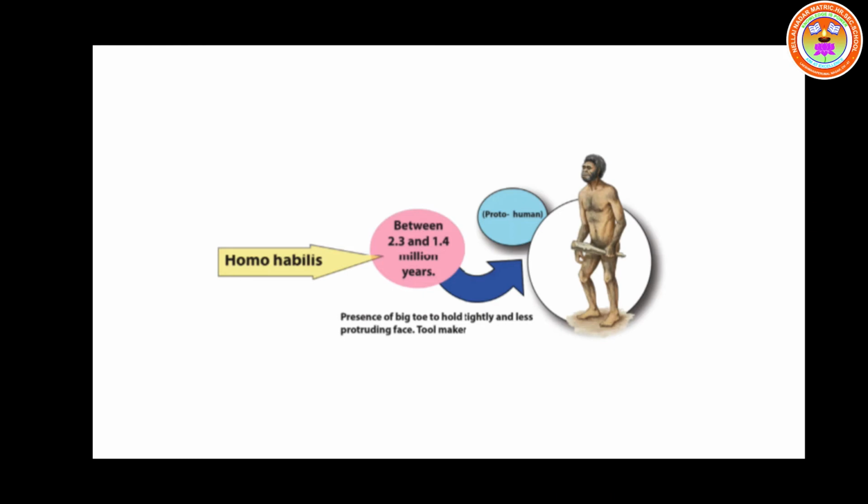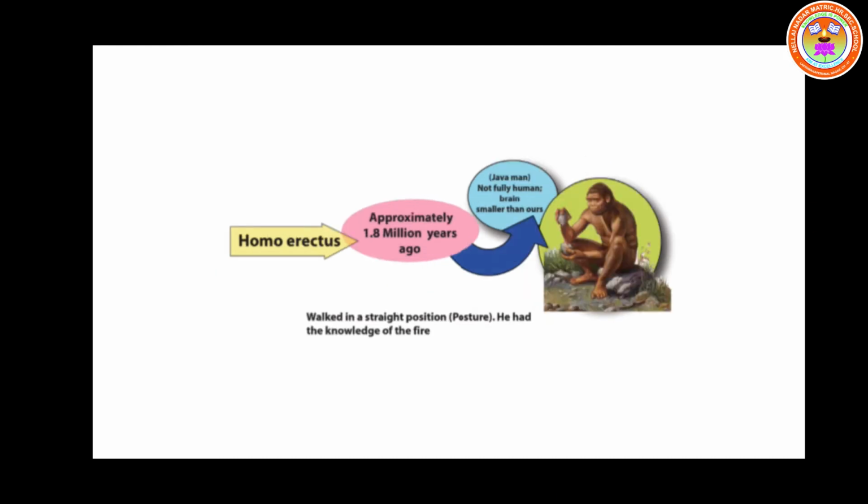Thereafter, the next evolution was called Homo erectus. What is it? Homo erectus. The period was approximately 1.8 million years ago. He was called Java man, not fully human. His brain is smaller than ours. He was walking straight. He had the knowledge of the fire. That means he knows how to use the fire.